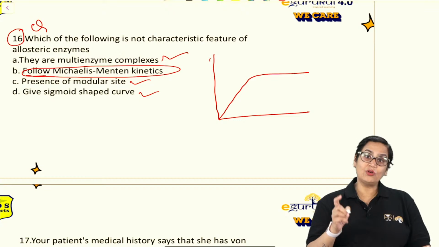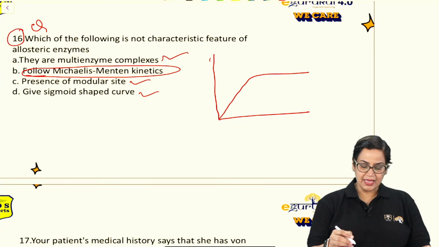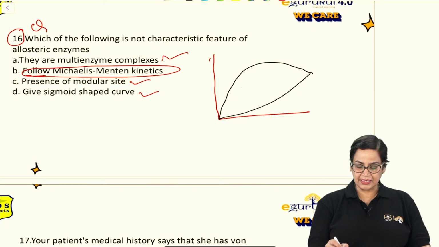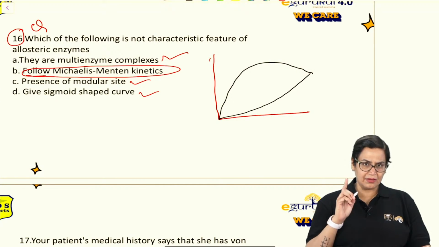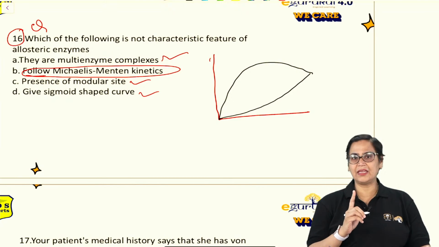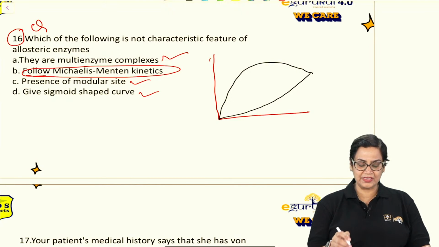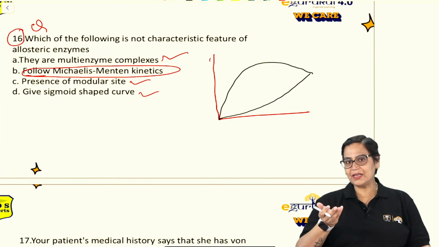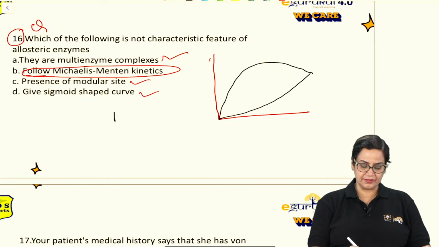But if we talk about allosteric, if it is helping, it is like this. If it is not helping, feedback inhibition, it is like this. So what is this? This is a sigmoidal curve. So we can say this allosteric inhibition or modulation will always give a sigmoidal curve. And since it is different from Michaelis-Menten kinetics, this will be the answer.